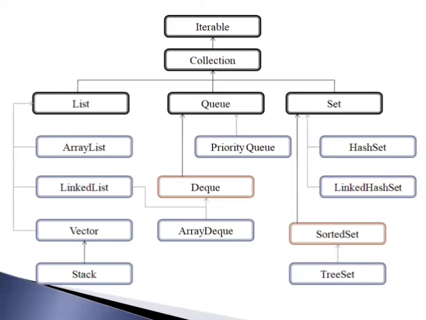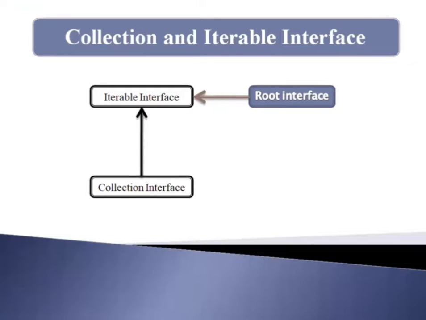So after the collection hierarchy, I'm going to explain the Collection and Iterable interfaces. The Collection interface is implemented by all the classes available in the collection framework. It declares the methods which every collection will have. In other words, we can say that the Collection interface builds the foundation for the collection framework.